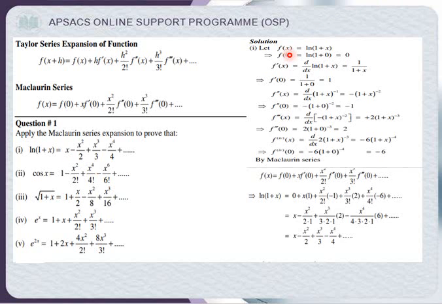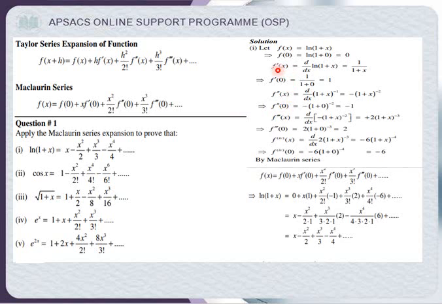Now what we need to find for the Maclaurin series: we need f of x. F of x is equal to ln 1 plus x. Now we need f of 0, so just put the value of x is equal to 0. So f of 0 is equal to ln of 1 plus 0, which is ln 1, and ln 1 is equal to 0. You can calculate this from the calculator. Now the second thing, f dash 0. First we need to find f dash x, and after that we put the value of x is equal to 0.